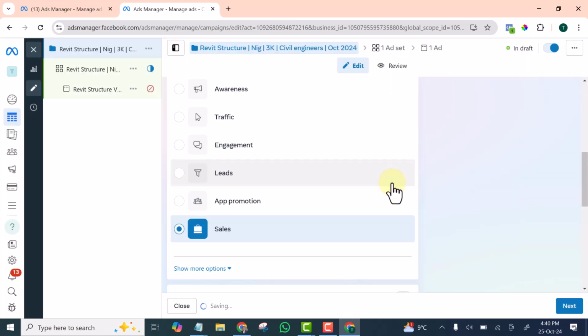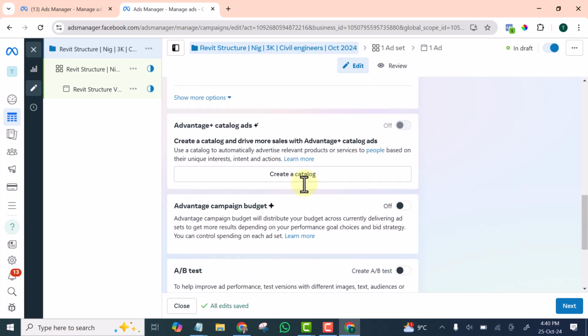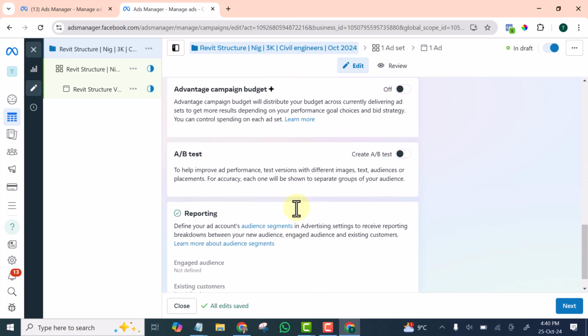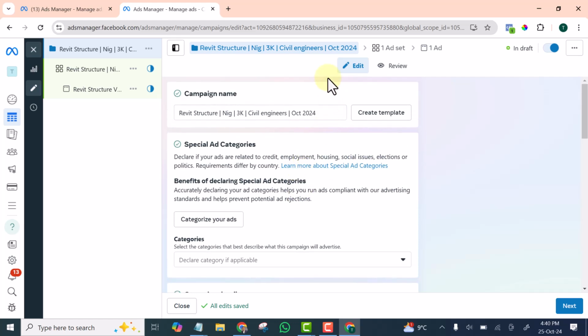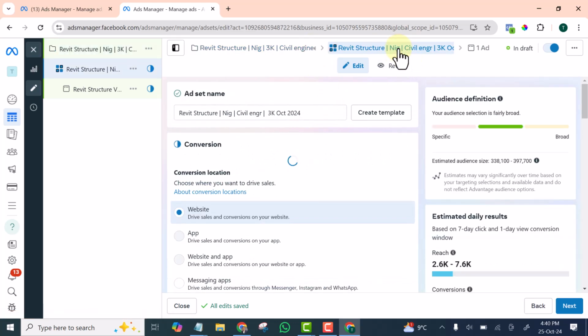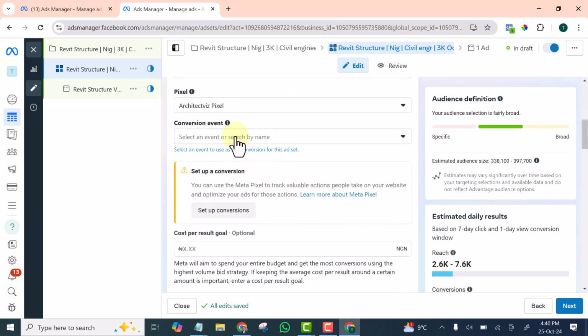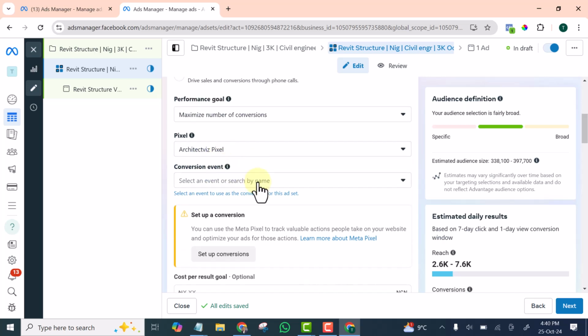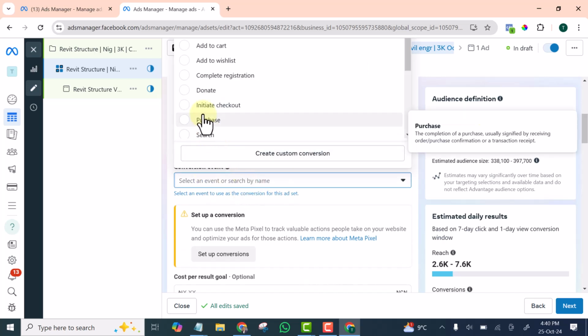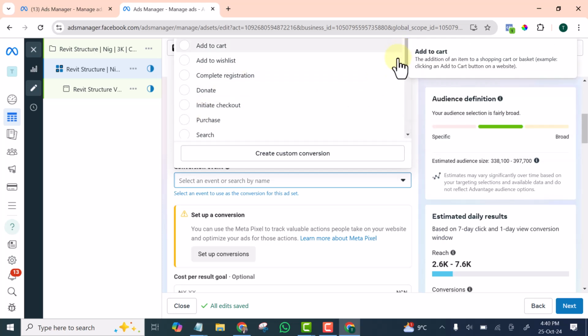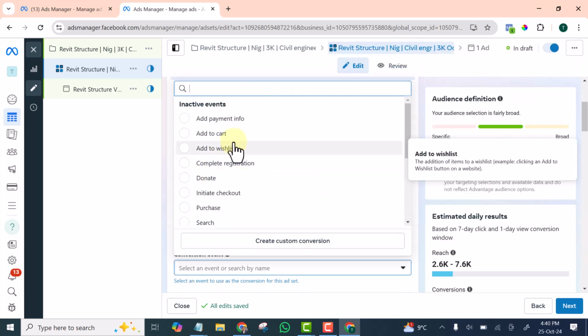Yes, I'll change it to conversion so that my ad will have a button. Okay, and then every other thing is okay. At this point, since it's a conversion objective, I can select the events.